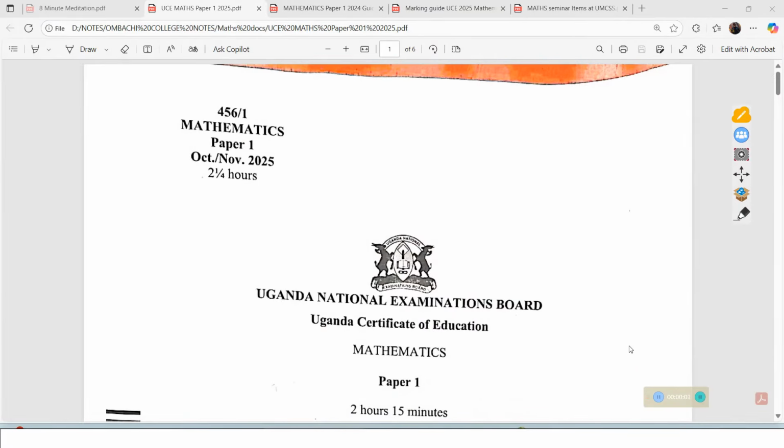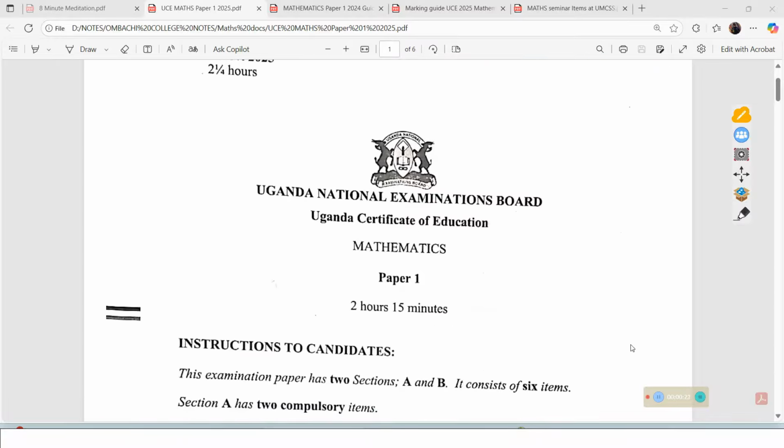Hello dear viewers, welcome back to TV Mathshub. We are continuing with the 2025 UCE Mathematics paper. This is the UNEB paper that has been recently done by the senior 4 candidates this year. We have so far already handled item 1 and item 2.